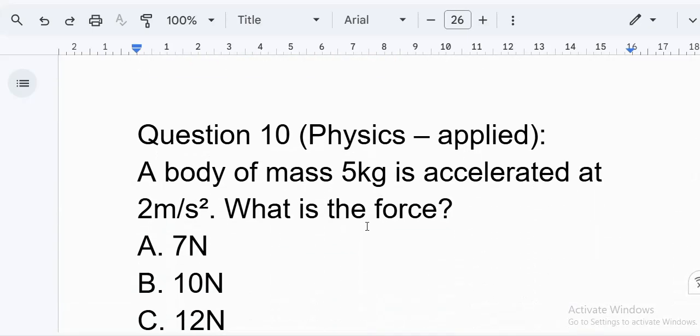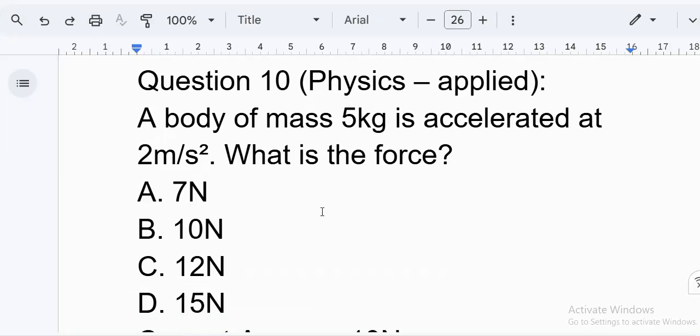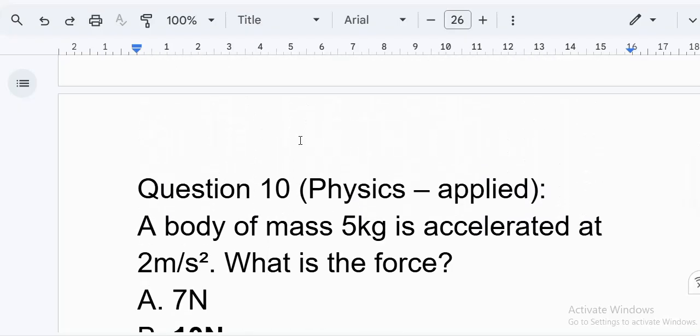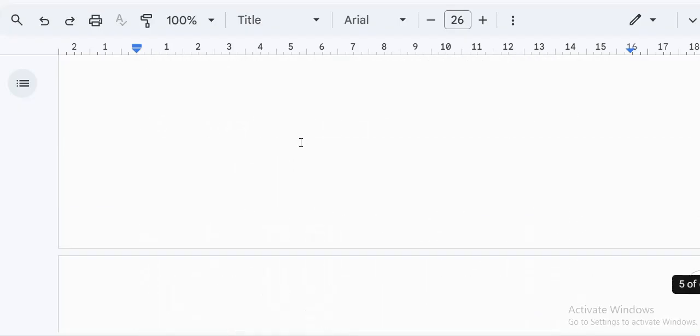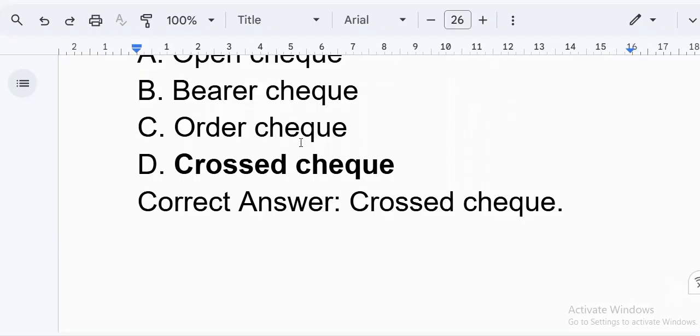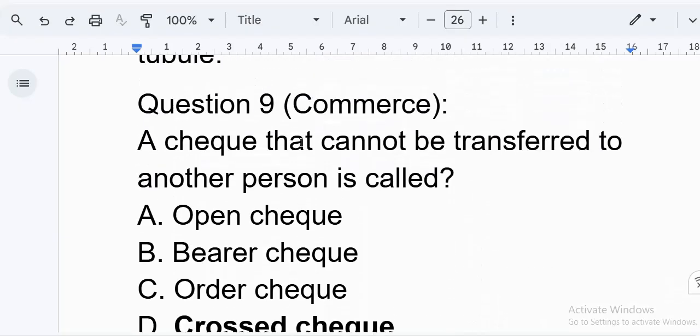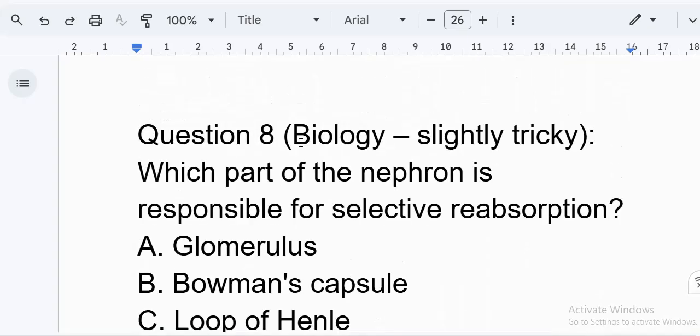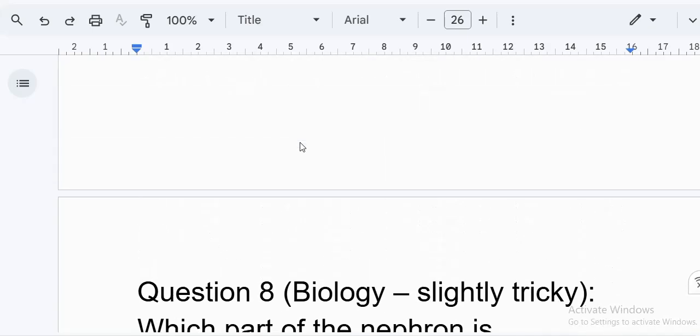Question 10. Physics, applied. A body of mass 5 kilograms is accelerated at 2 meters per second squared. What is the force? A. 7 newtons, B. 10 newtons, C. 12 newtons, D. 15 newtons. Correct answer, 10 newtons. Now, these are not random questions. They are structured to reflect how UNIPORT screening tests actually combine subjects, science dominant, mixed with arts and commercial understanding, and slightly tricky wording to test real understanding.